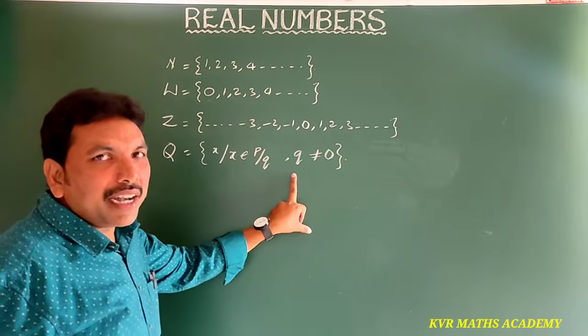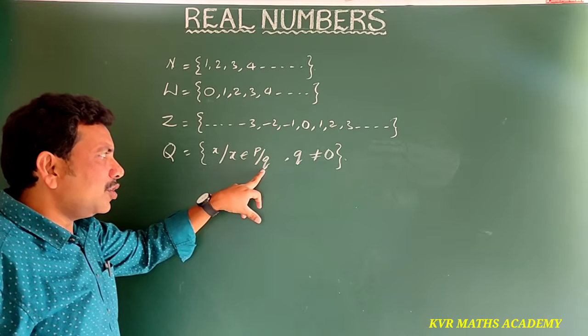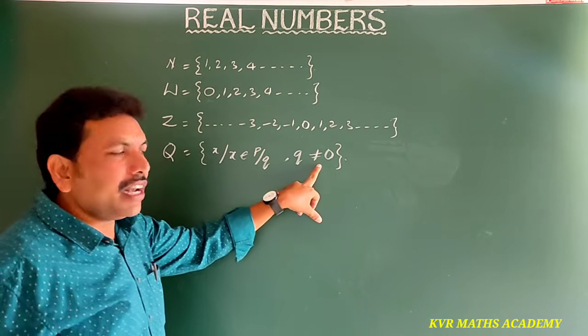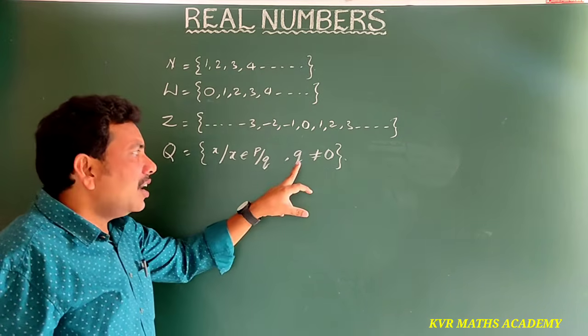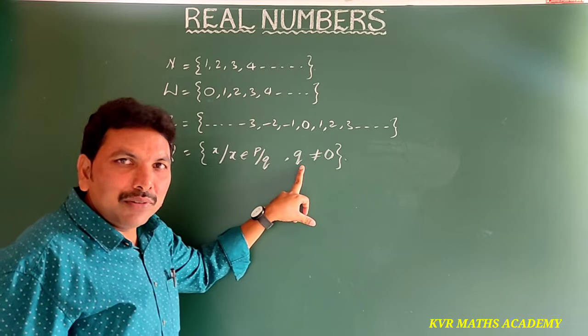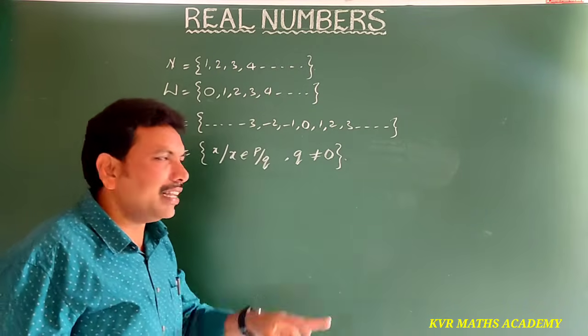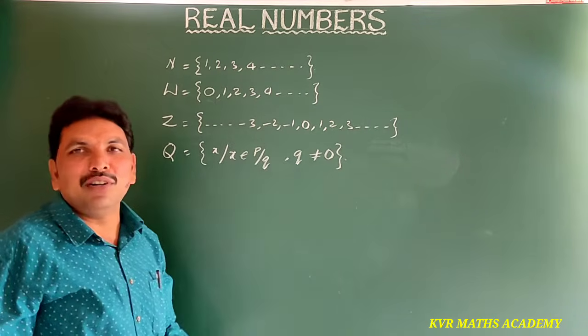Here p by q means p is the numerator and q is the denominator. If q is equal to 0, that value will be not defined, so anything by 0 is not defined. That's why q is not equal to 0.